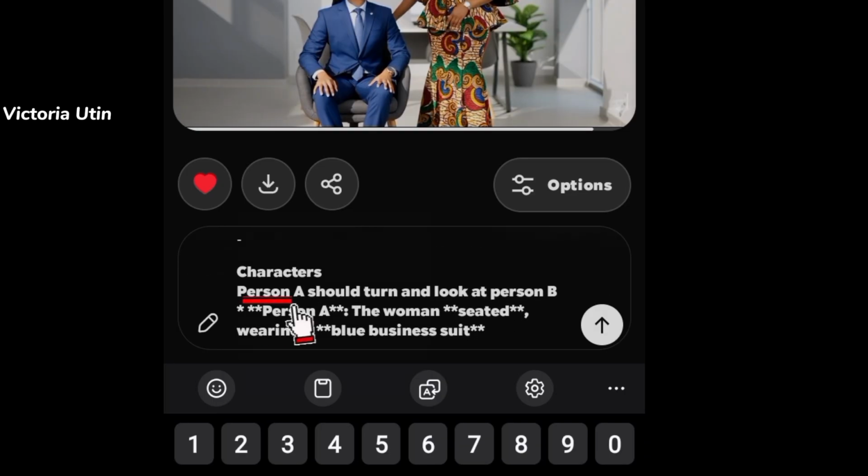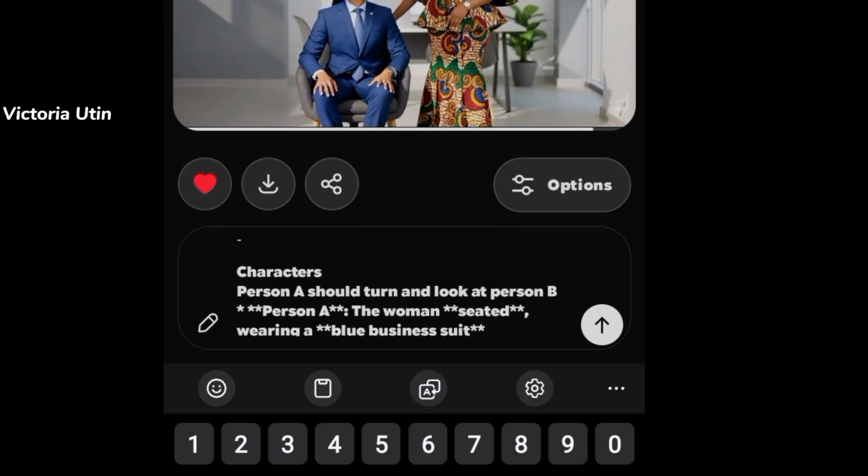So on these characters, I said person A should turn and look at person B. When you want your person A to talk, make sure you prompt it to turn and look at person B, the opposite person, so you will be able to get it right. Once you do that, you come down here and click on this arrow facing downward to download your video.